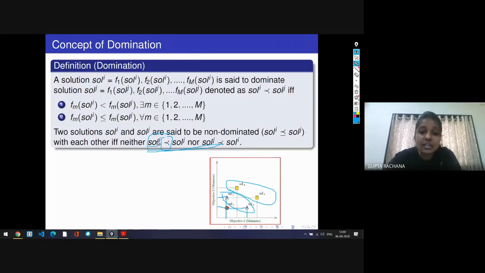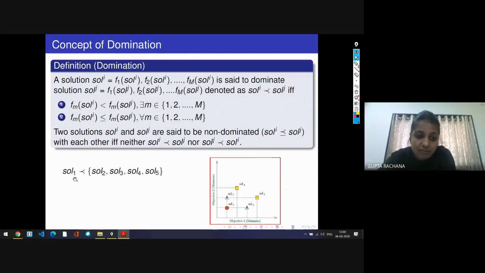Solution I dominates solution J if both these conditions are satisfied. But if any one of the conditions is not satisfied, at that time we can say that solution I is non-dominated to solution J. Here I have just explained it with some equations. Here you can see that solution 1 dominates whom? Solution 2, solution 3, solution 4, solution 5.